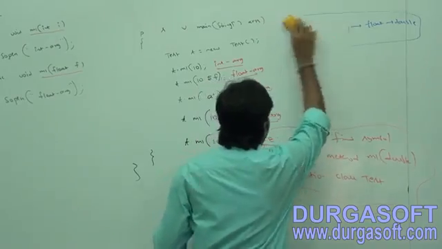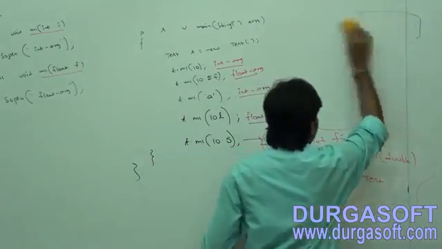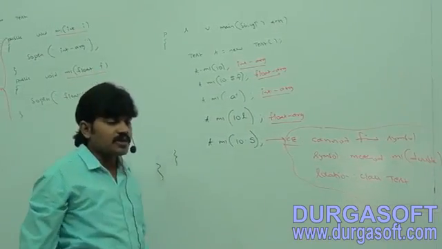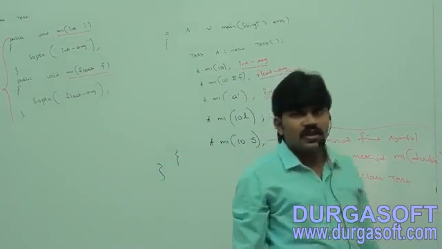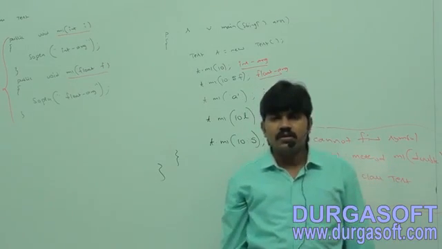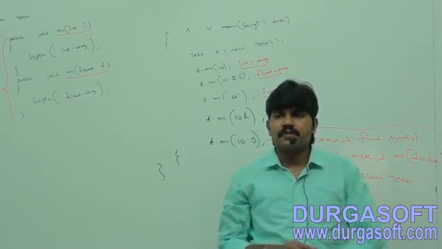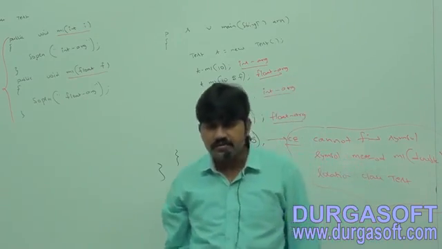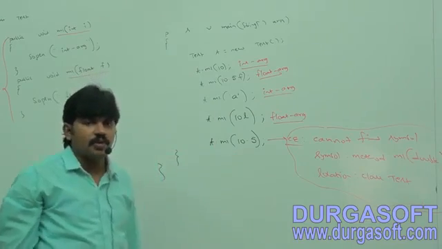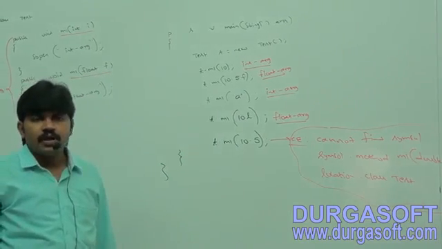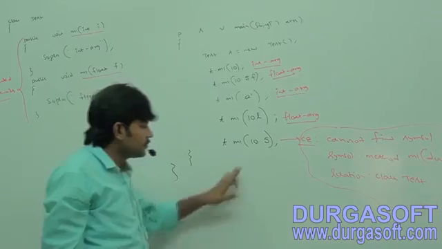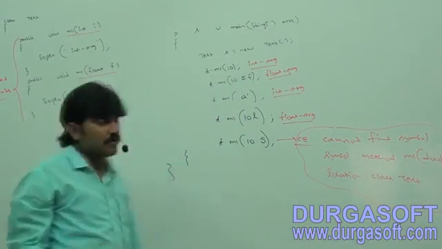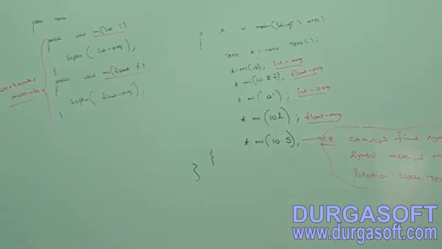Is that clear? Now this process is called automatic promotion in overloading. That's all clear for all of you, right? Okay, take this example.